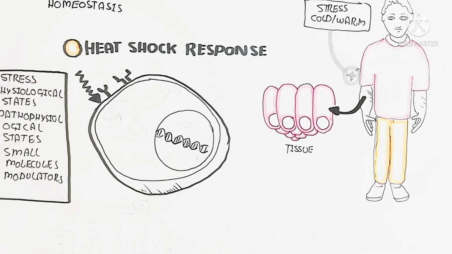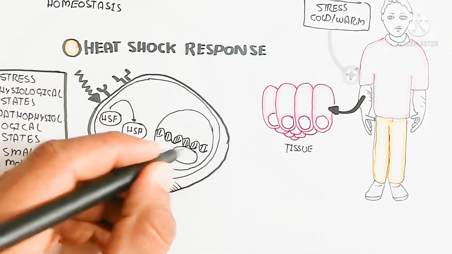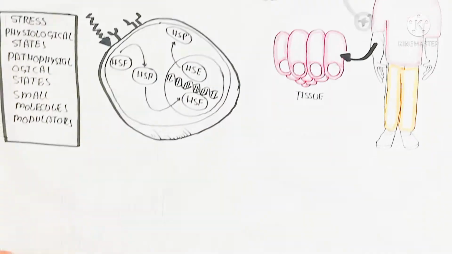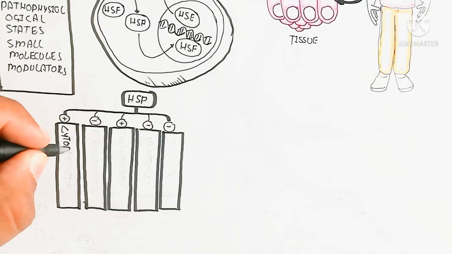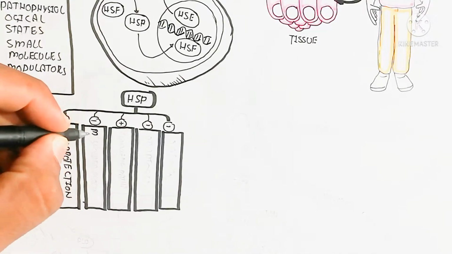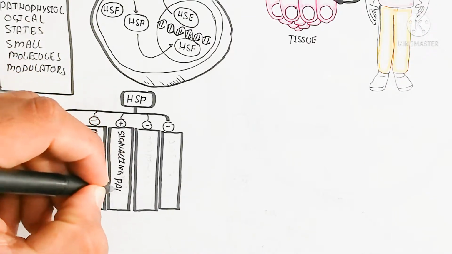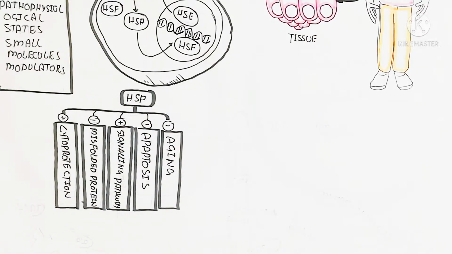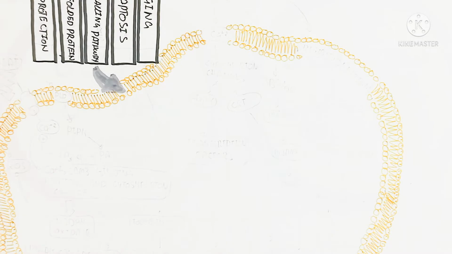So in this way the heat shock response is due to the heat shock factor. The heat shock factor will bind with the DNA. After binding with the DNA, it leads to heat shock enzymes and heat shock proteins. The heat shock proteins lead to cytoprotection, misfolding of the protein is inhibited, the signaling pathway increases, apoptosis decreases, and aging decreases by this pathway.